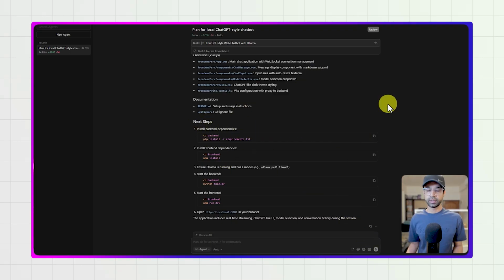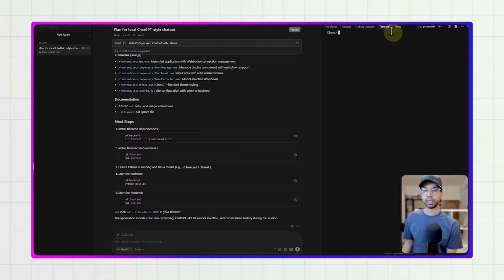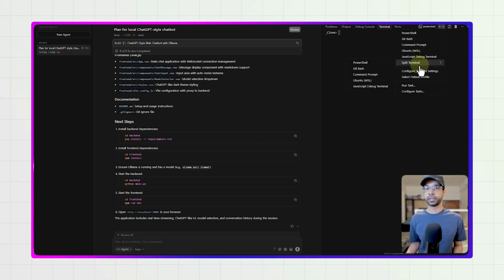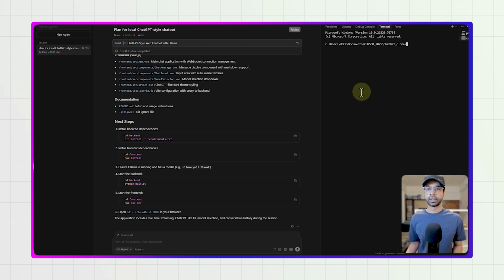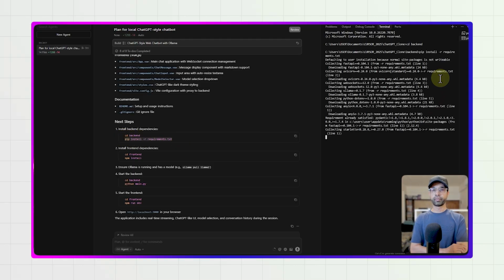So what I'm going to do right now is open up the terminal here and install the backend dependencies. So cd, pip install. I'm going to open up a command prompt and cd backend. Okay, I went to the backend. I'm going to say pip install requirements. So there we go.